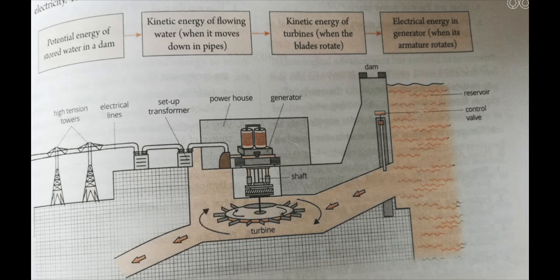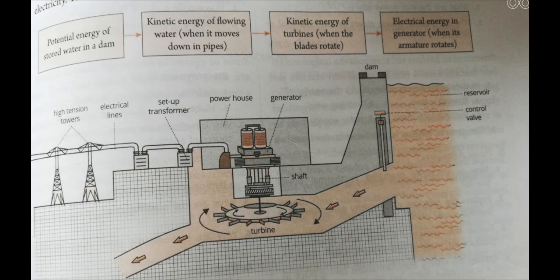Then the turbine is connected with a generator through a shaft. Here, as you can see, there is a shaft of the generator. When the turbine rotates, its shaft also rotates and makes the armature of the generator rotate rapidly. The moving armature in the magnetic field generates electricity.